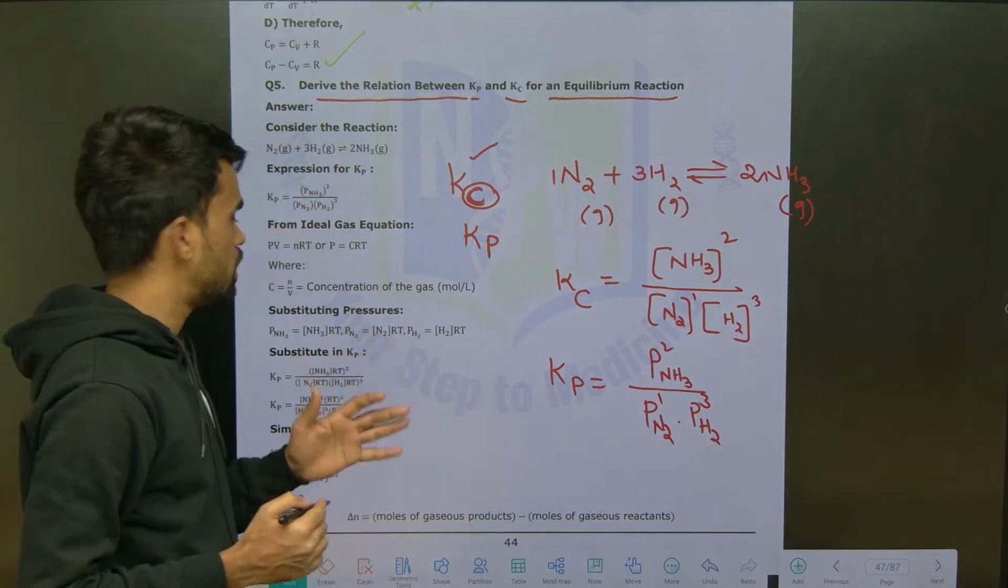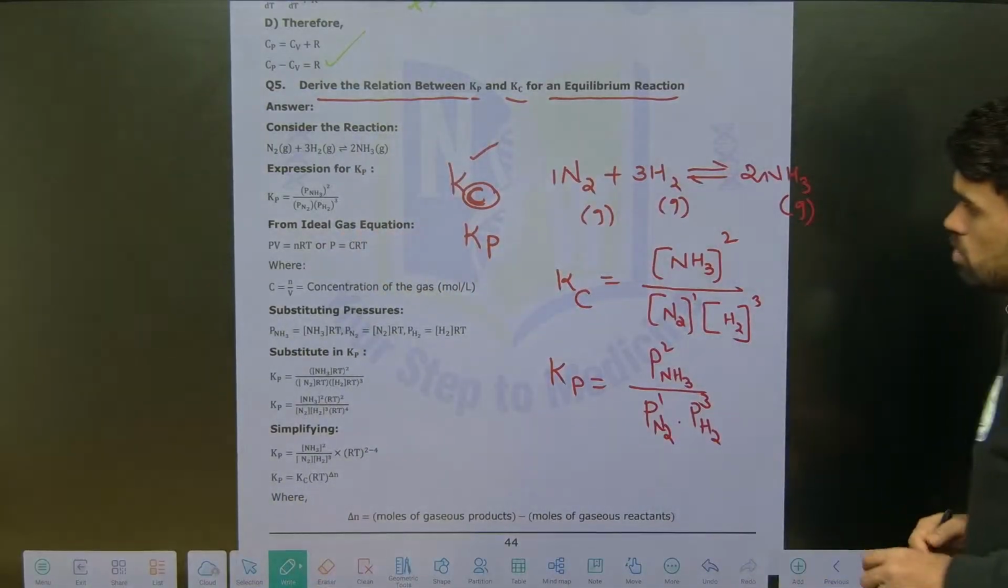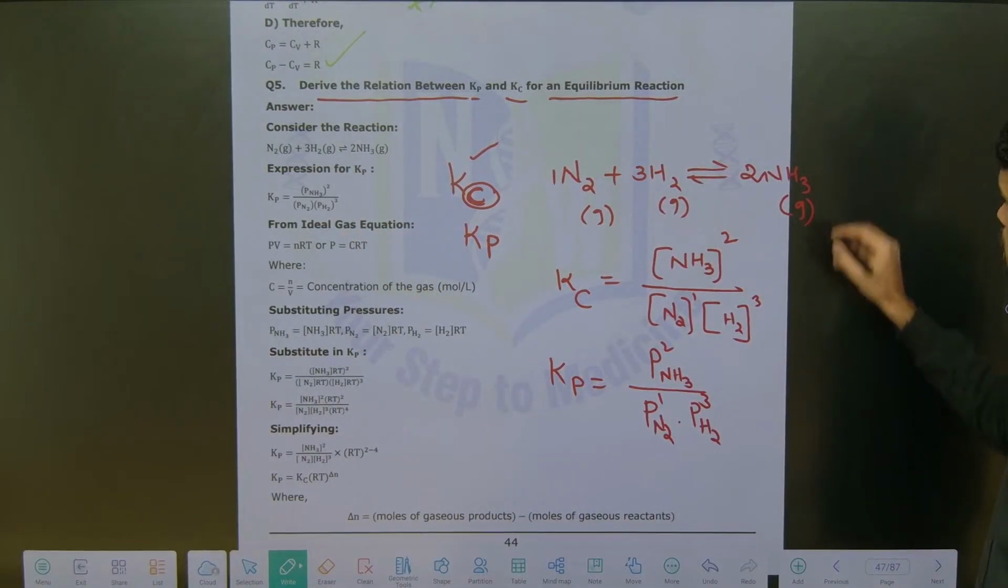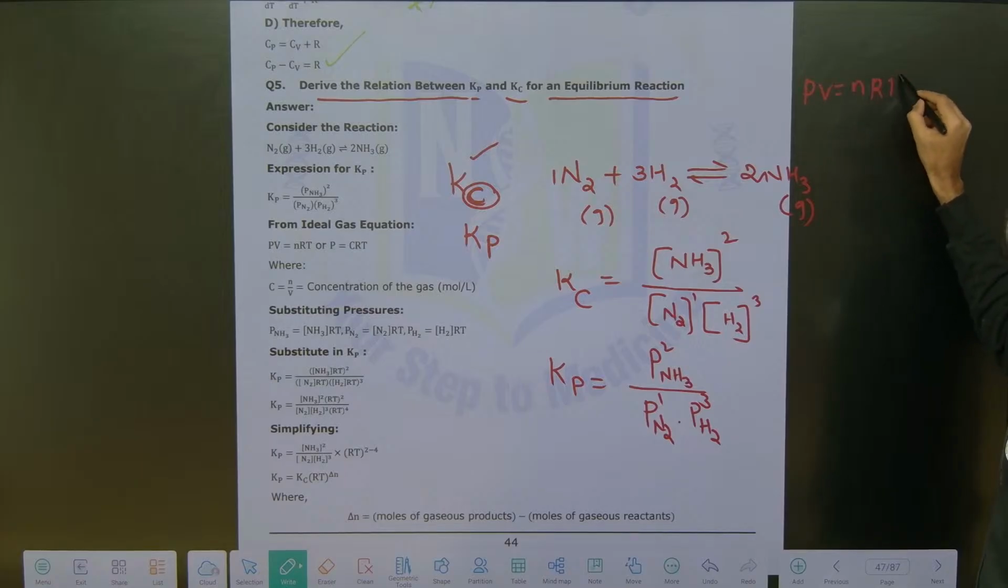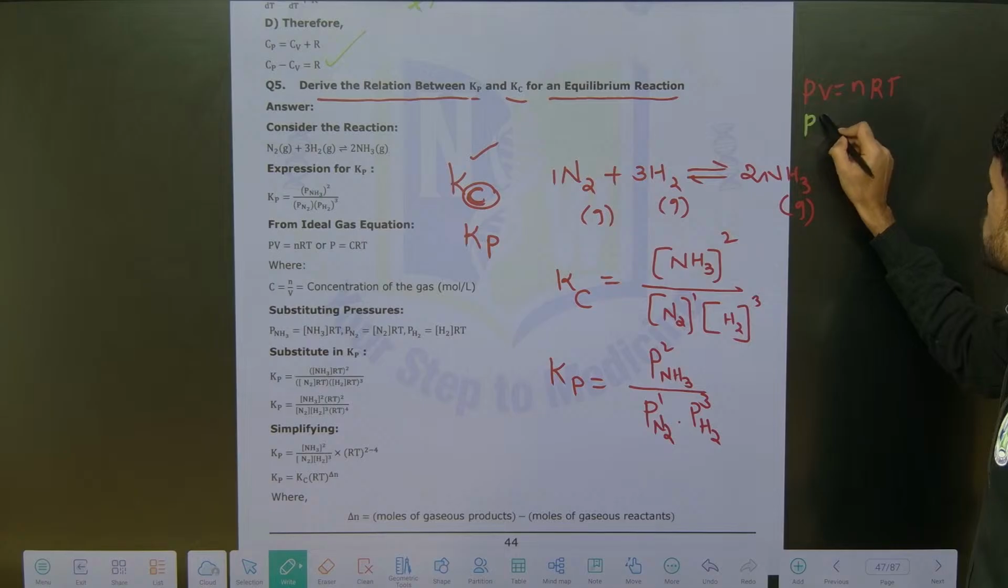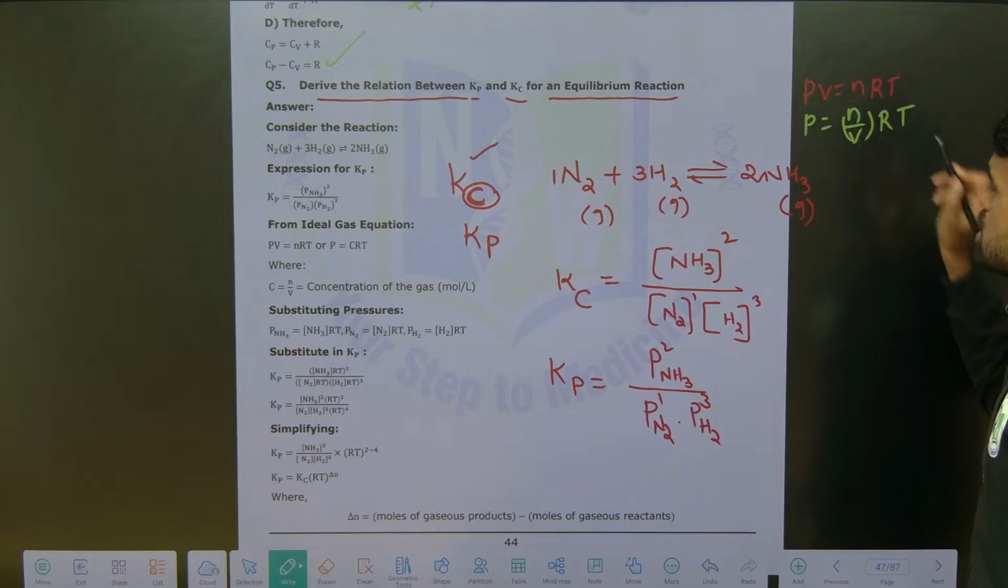Now in order to get that, you need to know about the ideal gas equation, that is PV = nRT, which we are writing now. So from here I can write P = (n/V)RT. So what do we mean by n/V? This is molarity only.